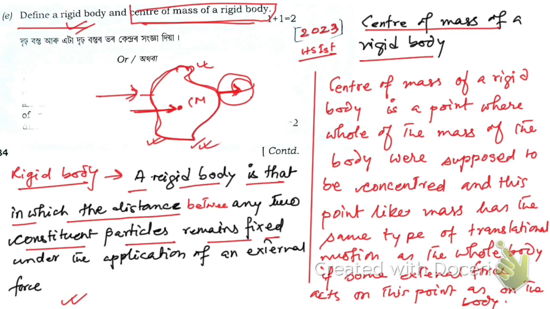Okay, so hope you have understood this. That point is the center of mass. So pause the video and note the definition.